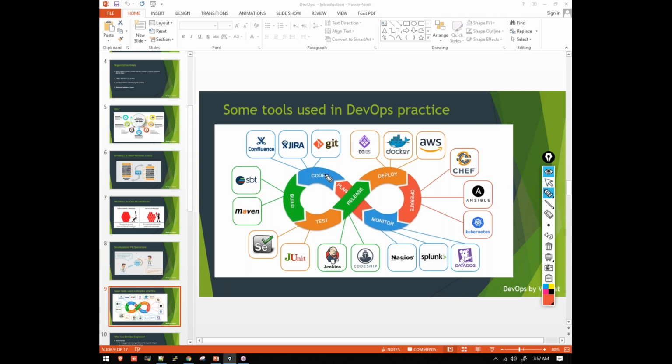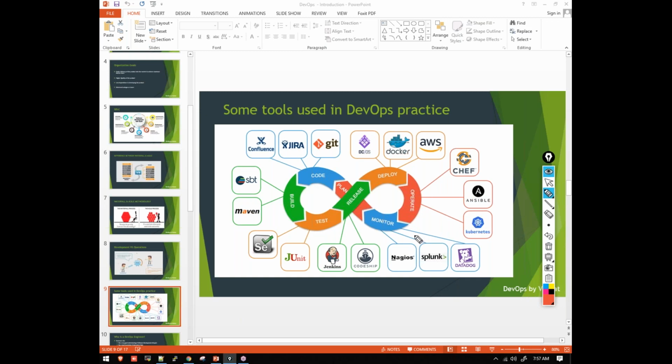In DevOps practice, we have different stages in software development: planning, design, code, build, test, monitor. For different stages we have different tools. These are some of the tools you are going to learn: Git, Maven, Jenkins, Nagios, Kubernetes, Ansible, Chef, AWS, Docker. All these tools we are going to learn. These are some of the famous tools used in real time.